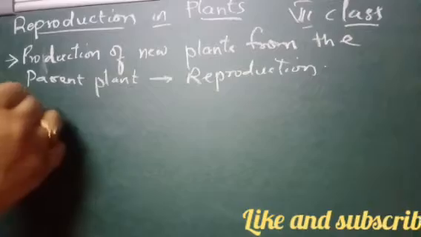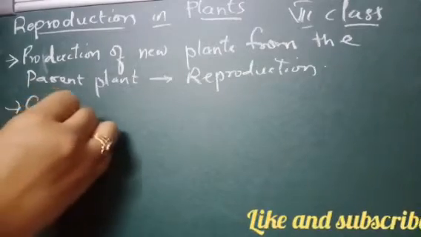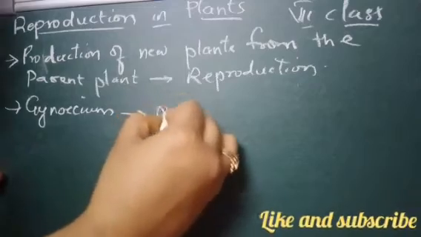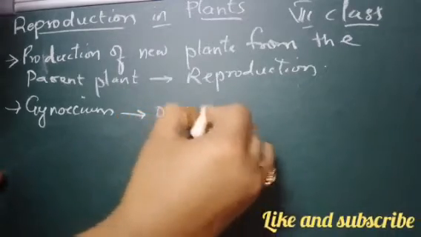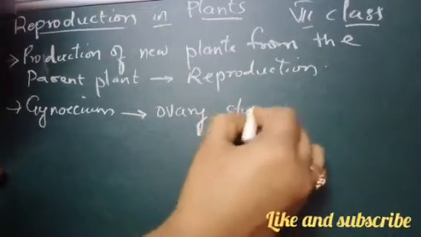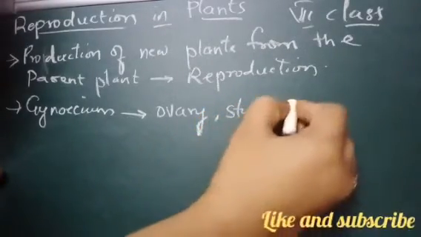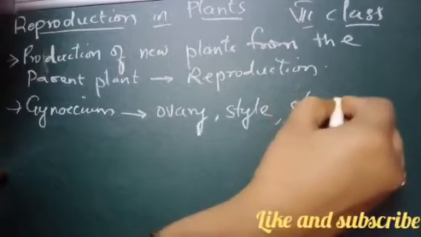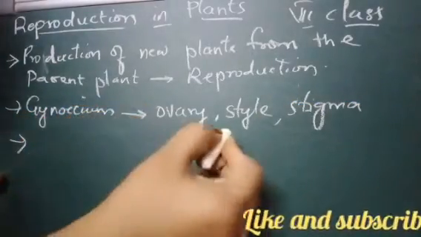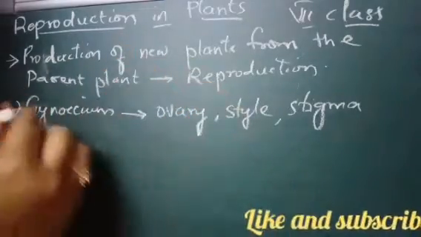Female, that is gynecium, which consists of ovary and style and stigma, right?